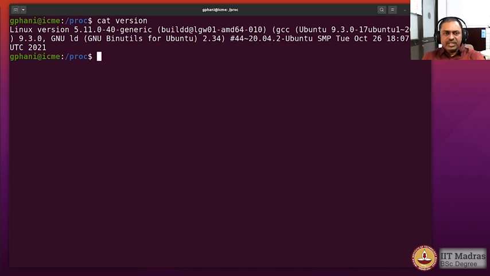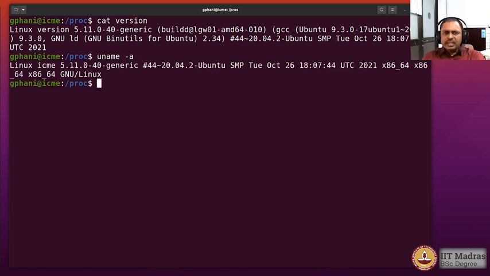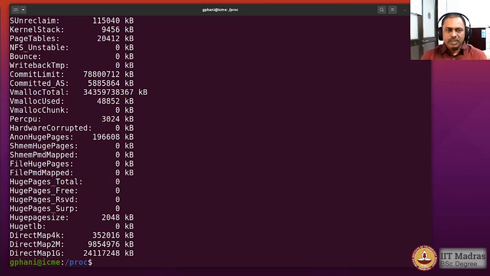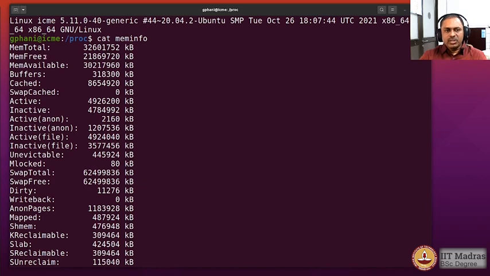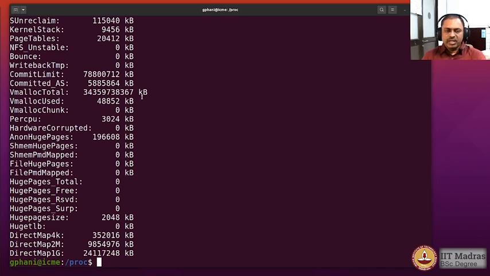If you type cat version within the /proc directory, you would see the information which is also available when you type uname -a, which tells you about the kernel being used by the operating system, along with what kind of architecture the machine is, what operating system it is running, and so on. When you type cat meminfo, it will give you information about the memory in various forms, how much free memory and how much total memory there is, etc. And this is also available through other commands, for example free.